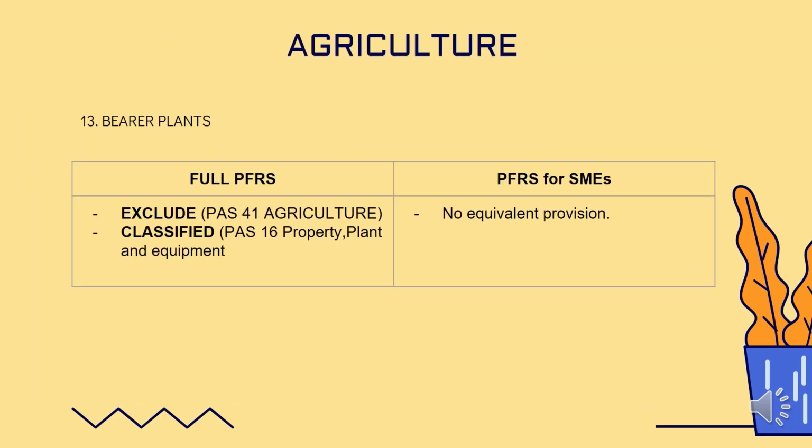Agriculture PAS 41, under agriculture, nandito yung biological assets at agricultural produce. Nagkaroon ng amendments ang PAS 41. Sabi niya yung mga bearer plants shall not be classified under biological asset. So, i-exclude natin siya at magiging part ng PPE under PAS 16. Bakit kinaklasify as PPE? Kasi pinapakinabangan natin yung mga bearer plants. Pinagkakakitaan natin siya. Yung mga bearer plants na namumunga at yung bunga nila ay binibenta natin. So, may kita tayo. Under PFRS for SME, walang separate treatment ang bearer plants. Bearer plants under PFRS for SME is still classified as biological asset.